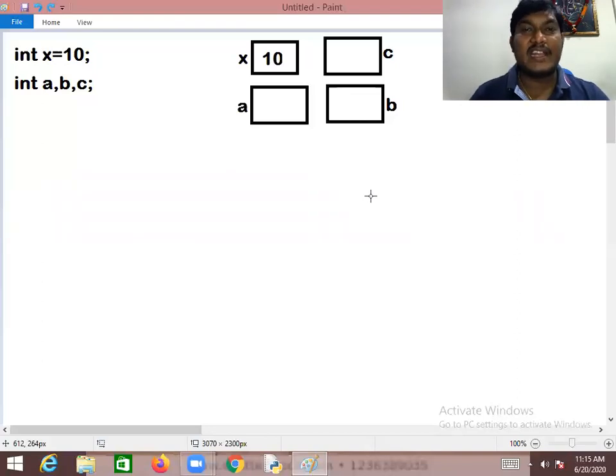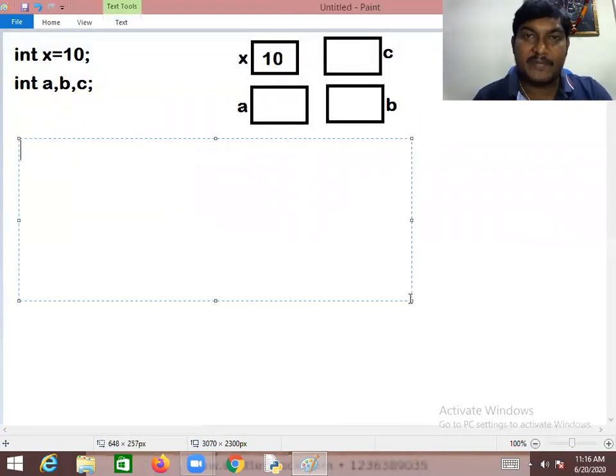In order to eliminate that complexity in programming, a beautiful topic is introduced called arrays. If you are from a C language background, you know that we write an array.